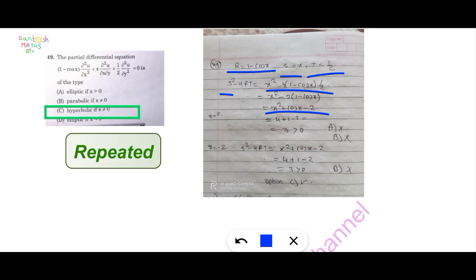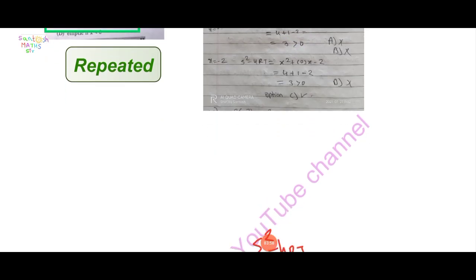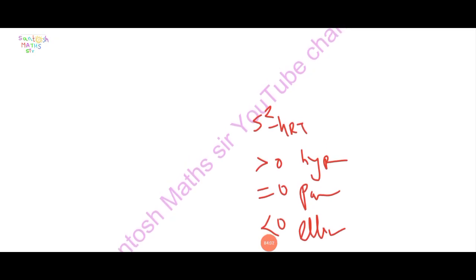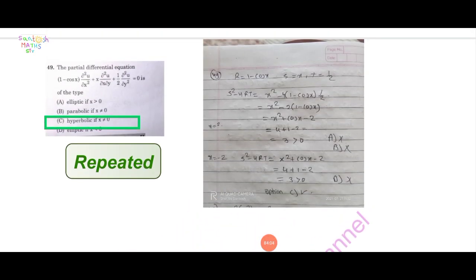Put x is equal to 2, and 4 plus 1 minus 2 equal to 3, which is greater than 0. If greater than 0, this is hyperbolic; equal to 0 parabolic, and less than 0 elliptic.